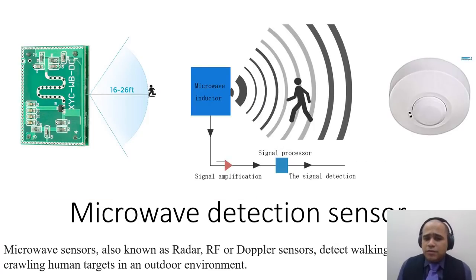Now, what is a microwave sensor? This is very similar to the IR sensor. It transmits a signal, and whatever is getting reflected back is being measured. So, very similar sensor to the radar. If you start rotating this sensor, it will make your own radar. These kinds of sensors are very popular with automotive cars, which you will see later in the course.